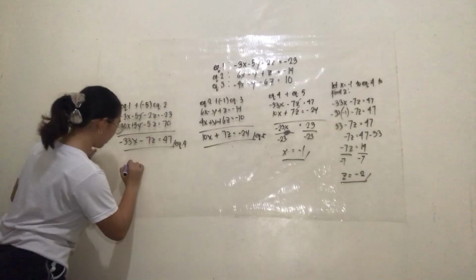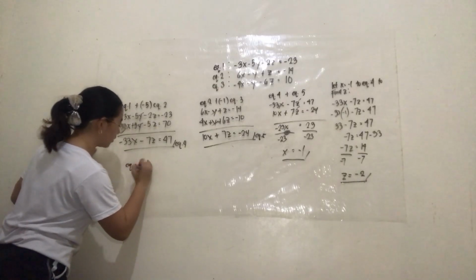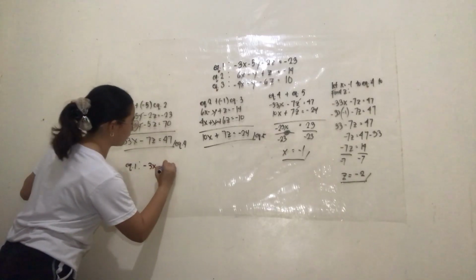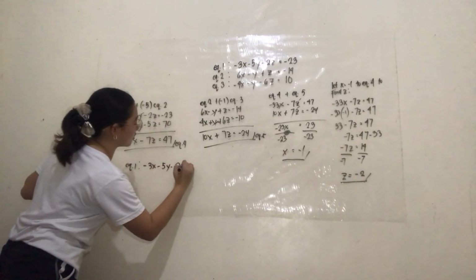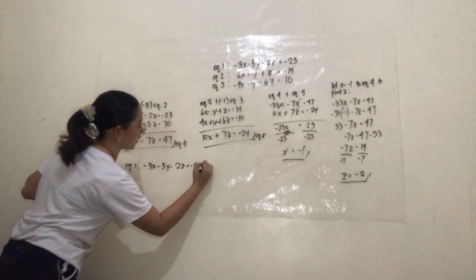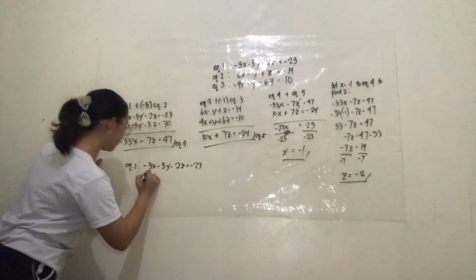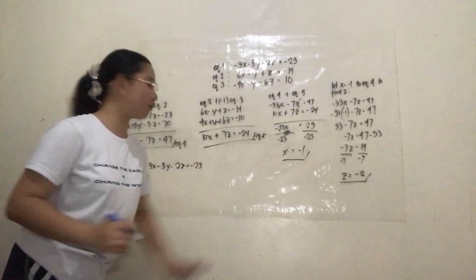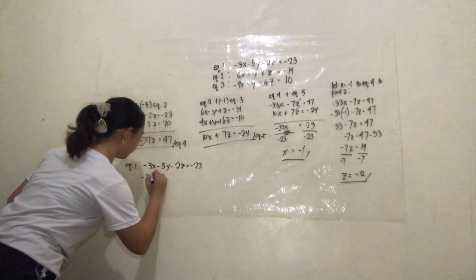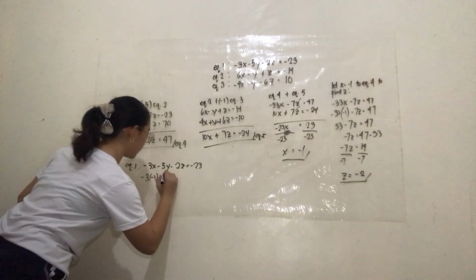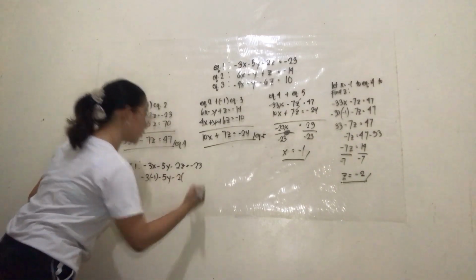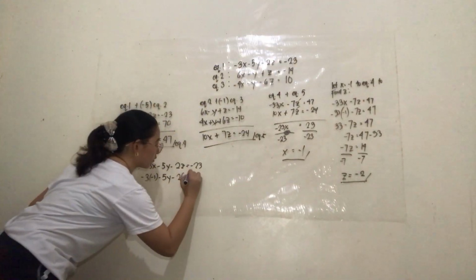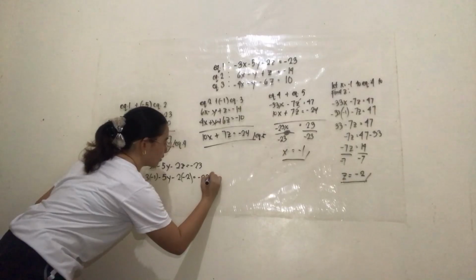So equation 1 is negative 3x minus 5y minus 2z is equal to negative 23. So negative 3 multiplied by the value of x, which is negative 1, minus 5y minus 2 times the value of z, which is negative 2, is equal to negative 23.